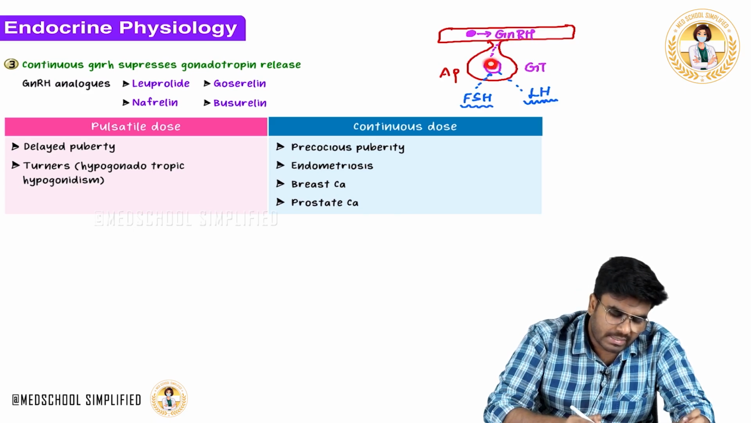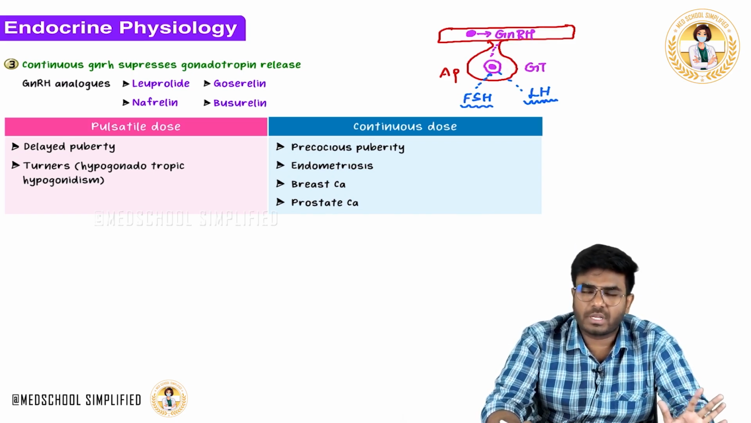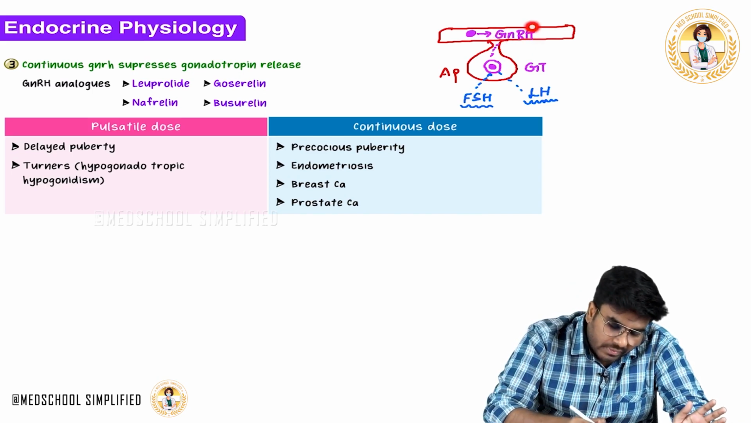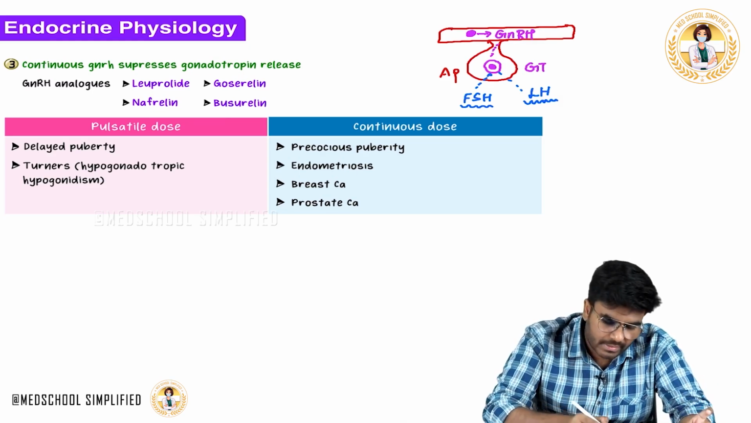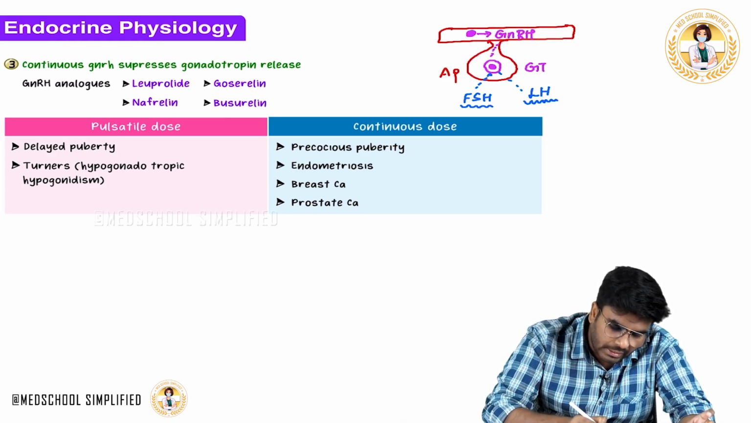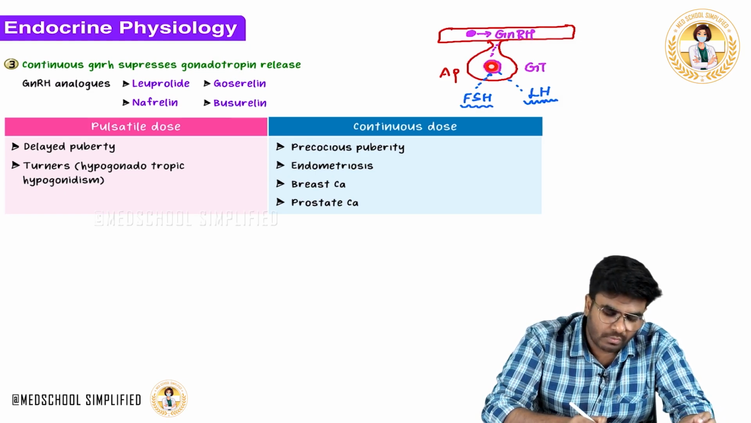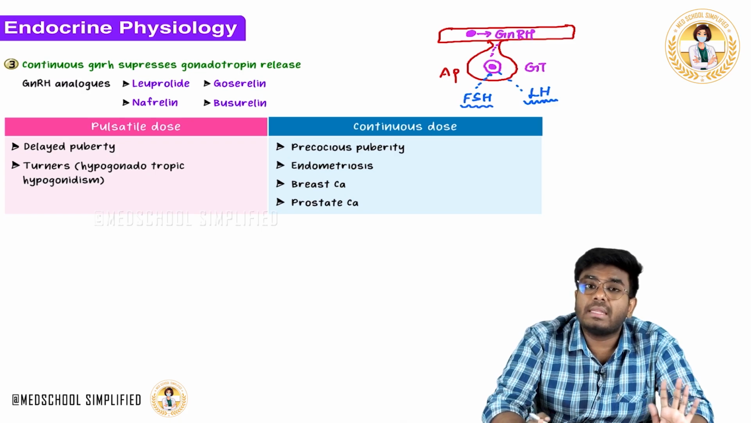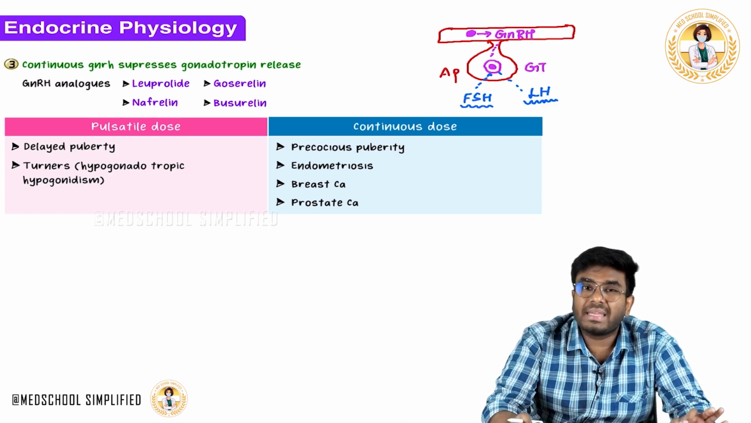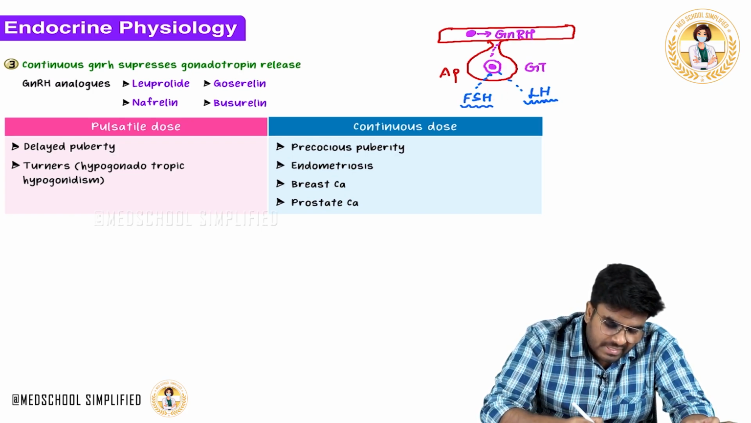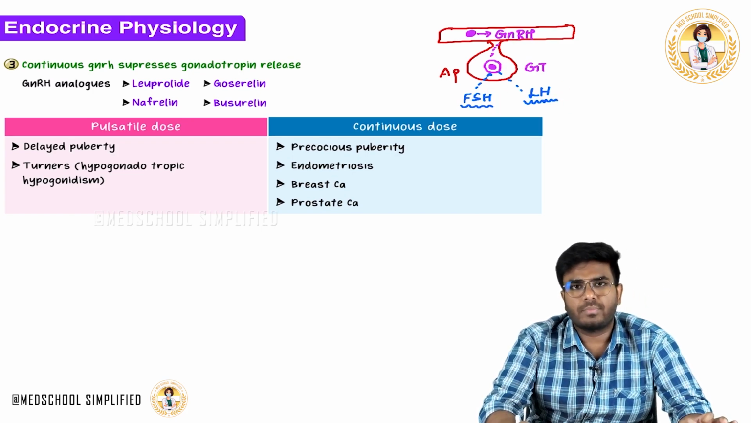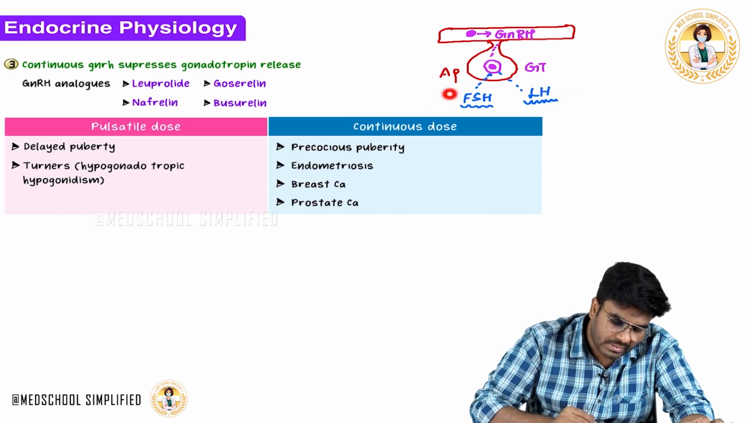If this GnRH is coming and acting on the gonadotropes in pulsatile doses, yes, these gonadotropes will be activated, and they will produce FSH and LH, the gonadotropins. But if this GnRH is coming from the hypothalamus continuously because of some reason, if GnRH is continuously stimulating the gonadotropes, what happens? These gonadotropes are inhibited. FSH levels go down, LH levels go down. These gonadotropins will go down.